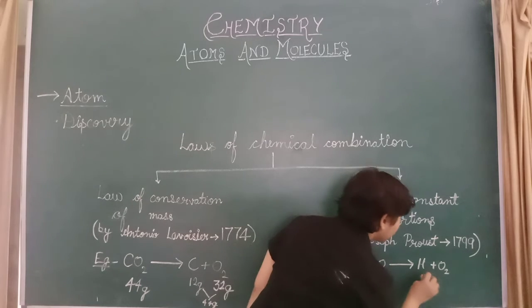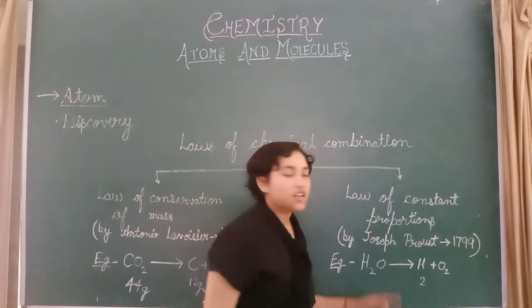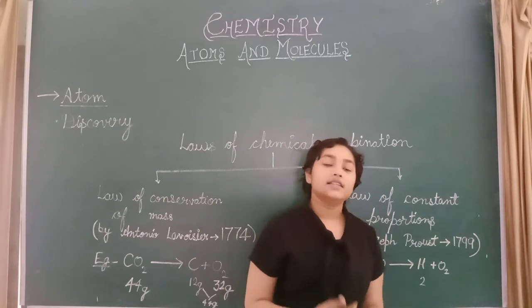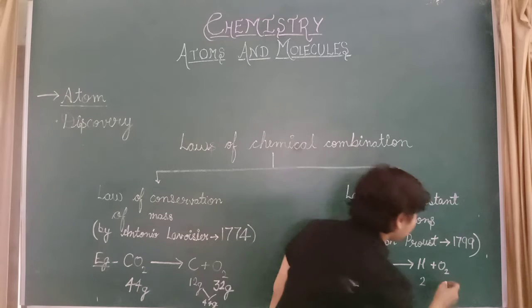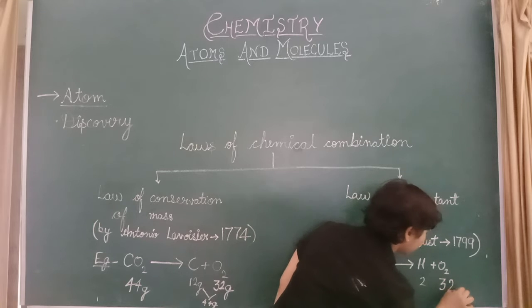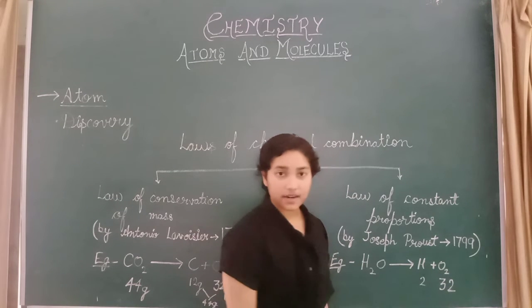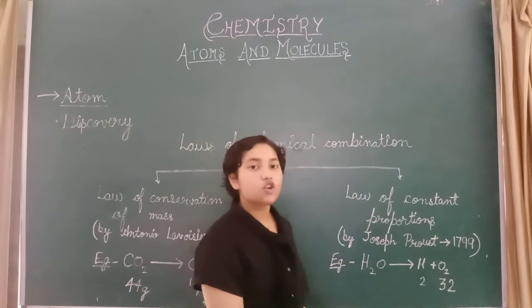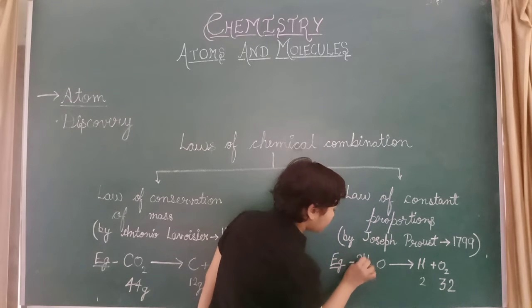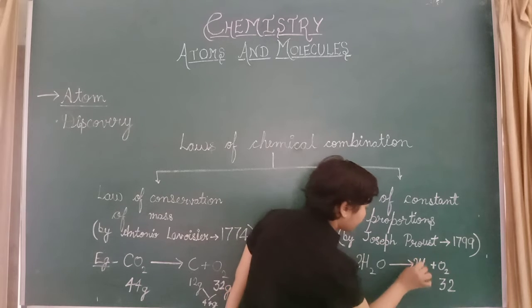Yes, it's 2. And the mass of oxygen is 16, and though there are 2 atoms, it is 32. But this equation is not balanced. If we balance it, then here 2 and here 2.